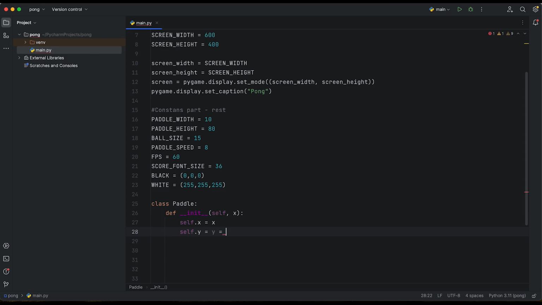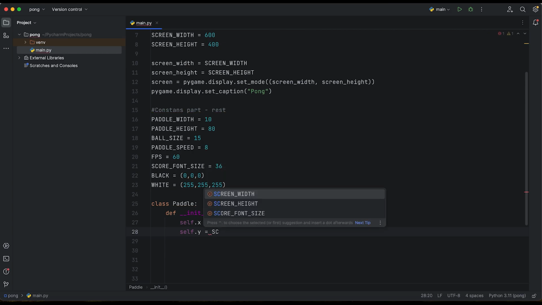But here, because we are creating the paddle, the x will be the x value that we are going to pass over there. The only thing that we need to move the paddle is the y-axis. That's why we need to create some calculation over here.